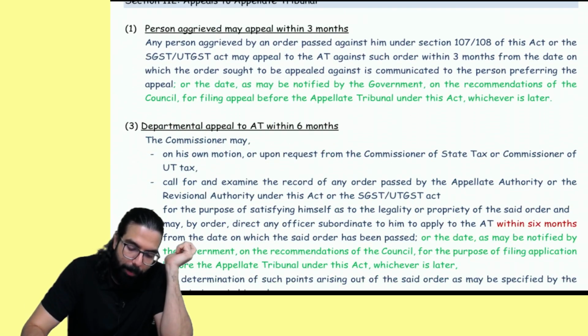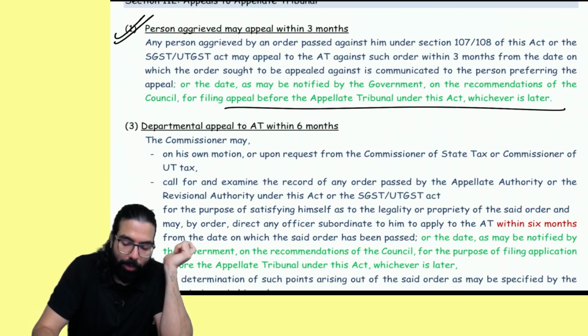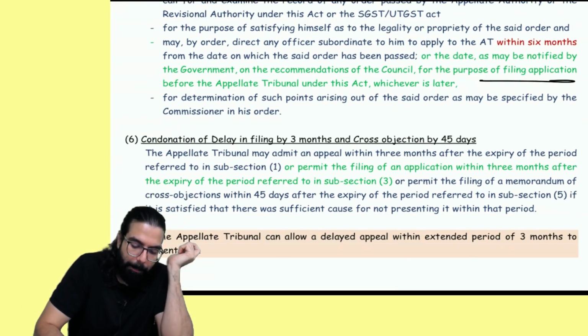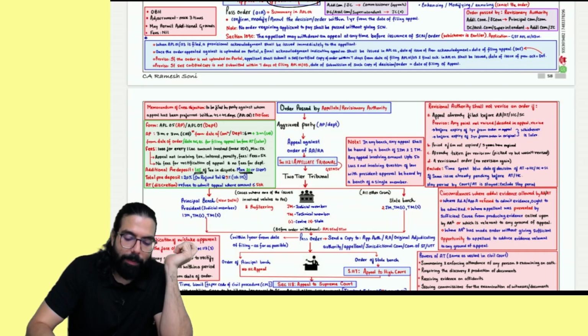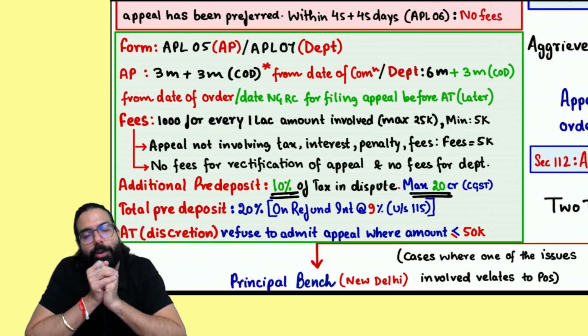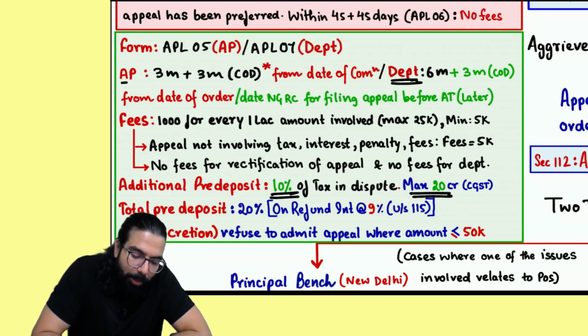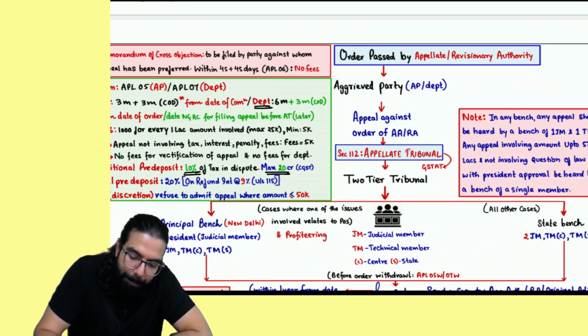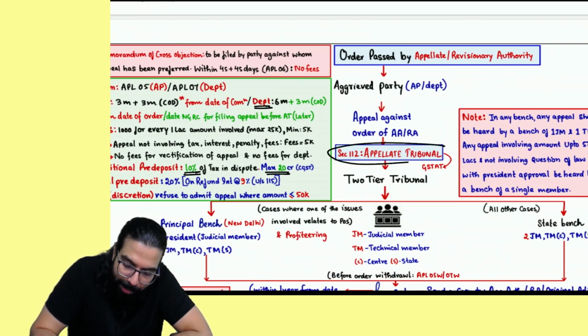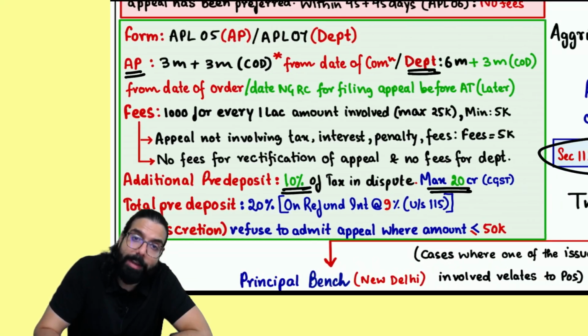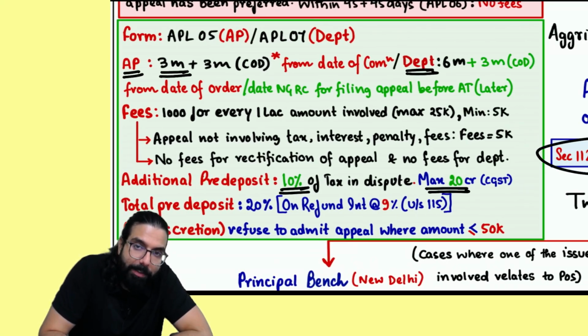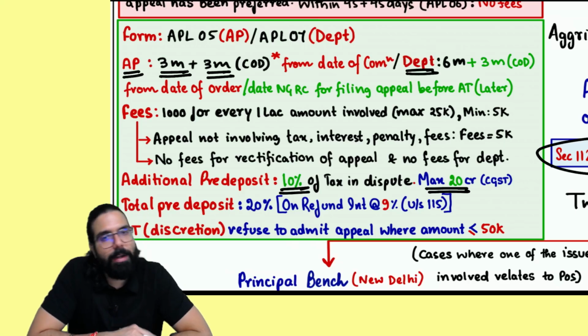Okay. Now, one more thing which they have told; these lines are total rubbish, nothing important. Only one important point over here. Earlier, when you went for an appeal to the appellate tribunal, there was no condonation for the department. If the taxpayer was going, he had to go within 3 months, plus a further 3 months of delay could be condoned.